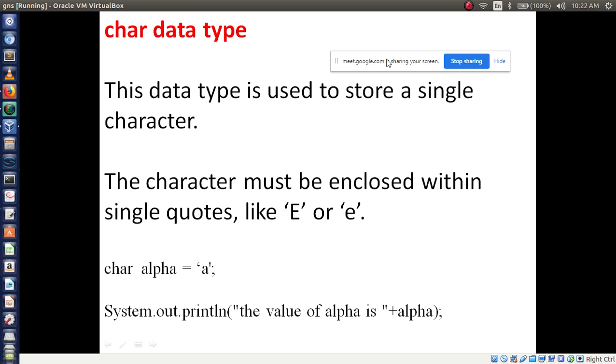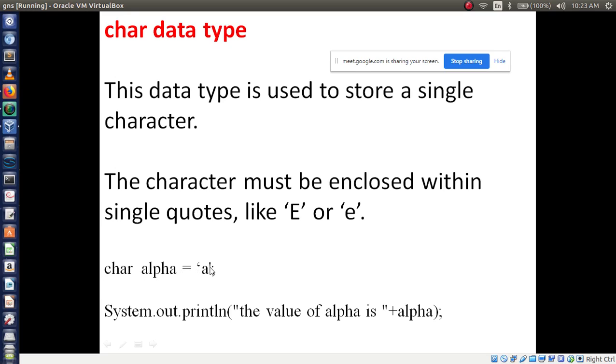For that purpose we have to use char. The char must be enclosed within single quotes, so a single apostrophe, and we have to assign a value to char. Here char is the data type, followed by the variable name alpha.